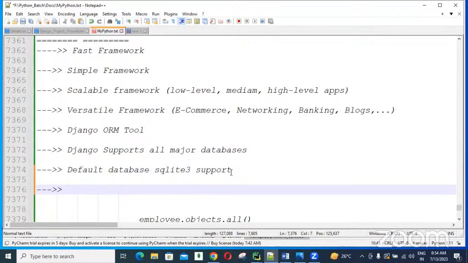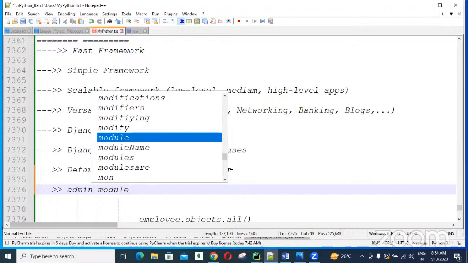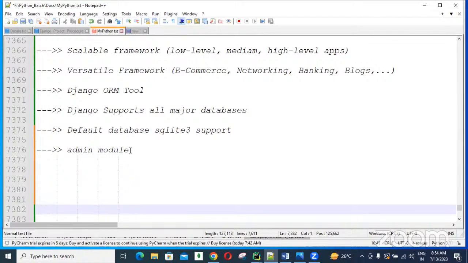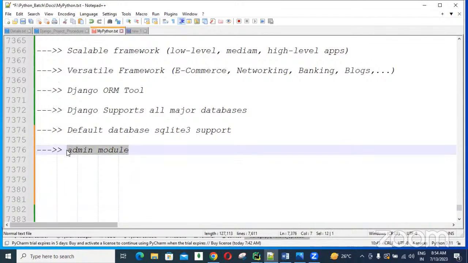And guys, Django provides an admin module. When we are designing applications, admin people also log in there. Normal users log in there, admin people log in there. For example, take Facebook. As a normal user, I will register, guys. Later I will log in and I can do something. Facebook admin people are also there. Admin means like a manager, guys, management people, company's own people. So admin people also register with Facebook, log in, and they can handle all users of Facebook.